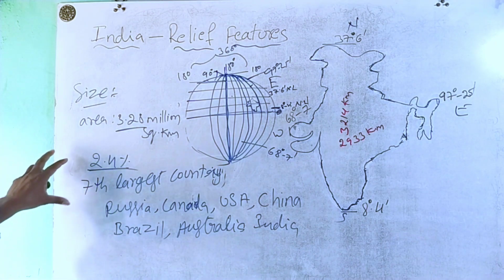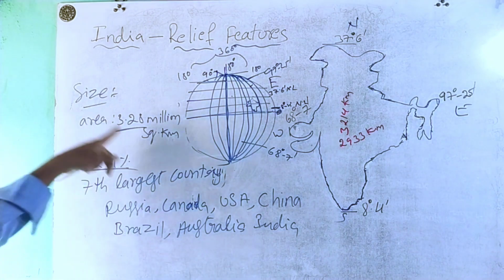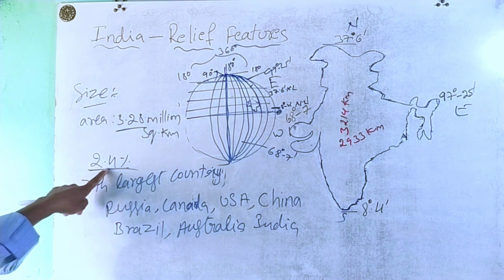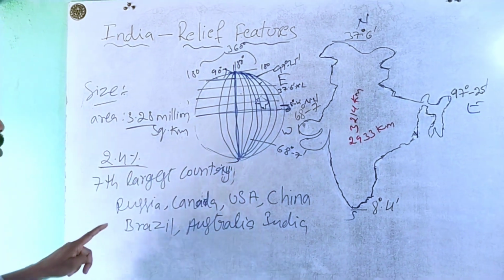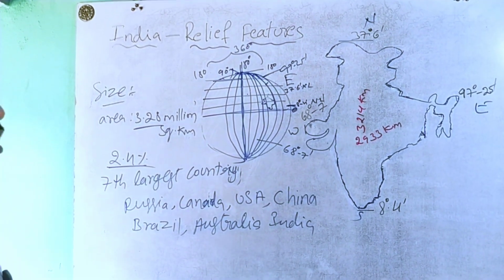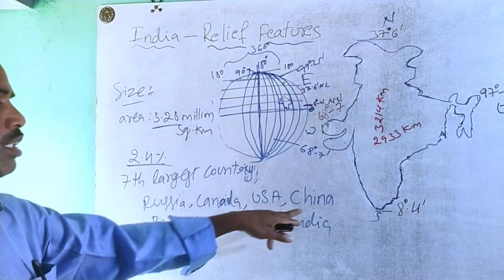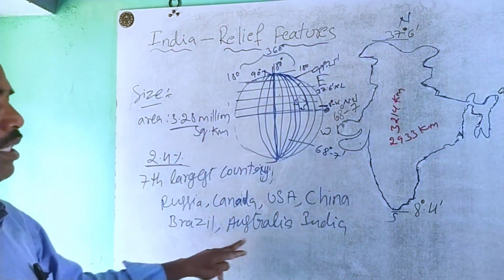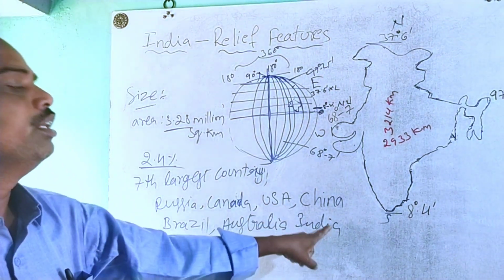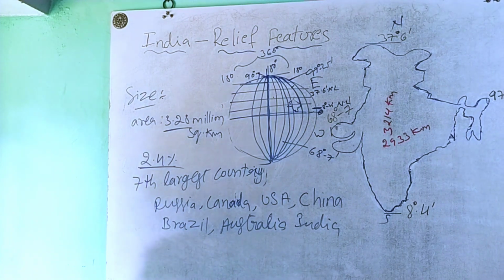So the area of our country is 3.28 million square kilometers. It occupies nearly 2.4% of the world's geographical area. It is considered the seventh largest country in the world. The first is Russia, second Canada, third USA, fourth China, fifth Brazil, sixth Australia, then India. India is the seventh largest country in the world.